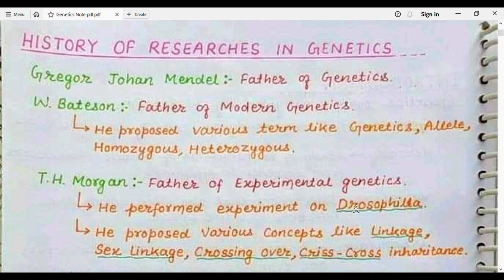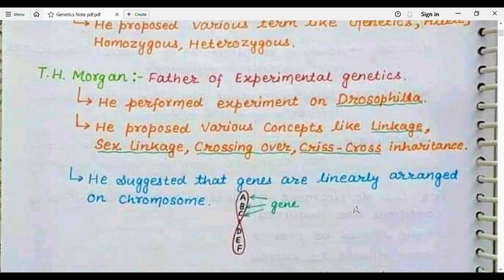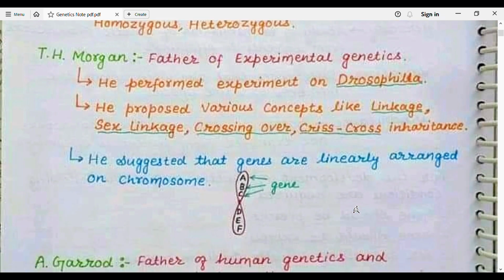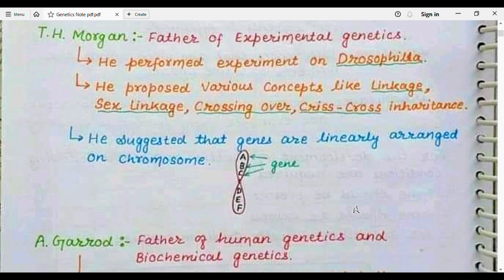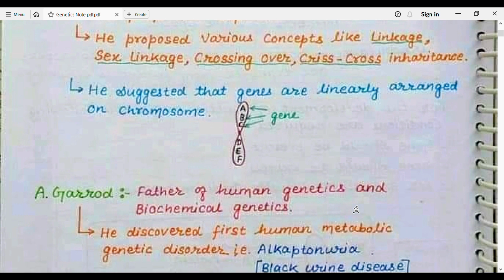Then T.H. Morgan, who is also known as the father of experimental genetics, performed experiments on Drosophila, which is also known as the fruit fly. He proposed various concepts like linkage, sex linkage, crossing over, criss-cross inheritance. He suggested that genes are linearly arranged on chromosomes. This phenomenon is given by T.H. Morgan. Just like beads on a string, the genes are present on the DNA or on the chromosomes.